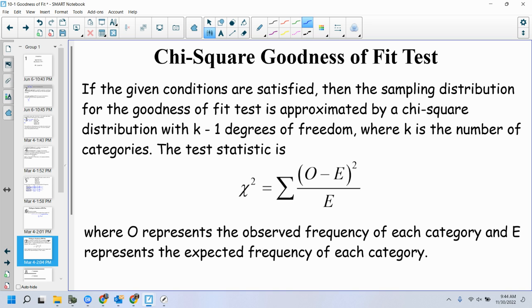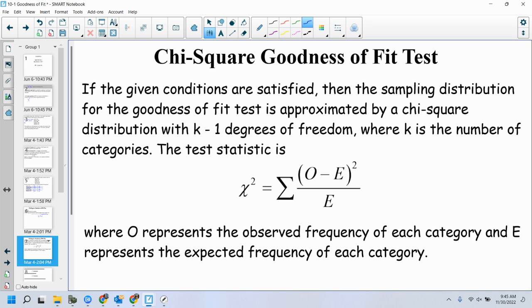And the test statistic is chi-square equals the sum of O minus E squared over E. So the difference between your observed and expected, squared, divided by your expected, where O represents the observed frequency of each category and E represents the expected frequency of each category.